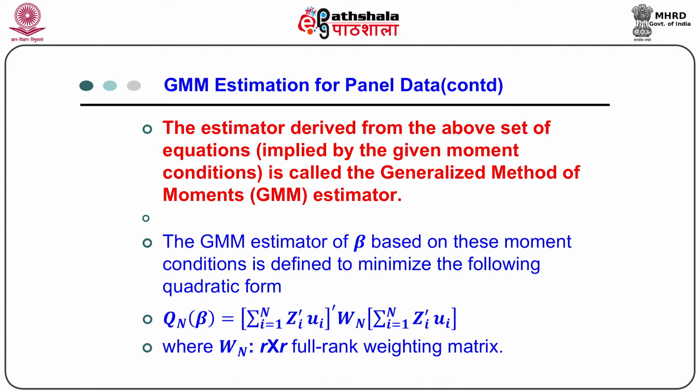Depending on the specific choice of the weighting matrix W, one gets the specific value of the GMM estimator. Now, the asymptotic variance as well as the variance covariance matrix of this GMM estimator can easily be derived and obtained.